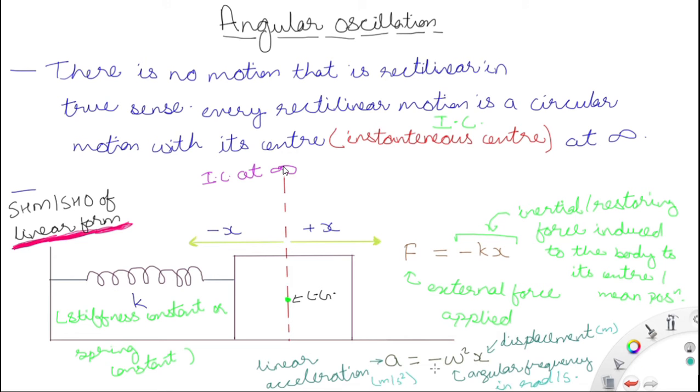Now if you push the mass or pull it, means if you either push the block or pull the block, then force is induced. First you have to apply an external force. Now to counter that external force, the spring will give the restoring force to bring it to the equilibrium position or the mean position or the center or the origin. The spring will apply the restoring force to bring the body to its mean position.